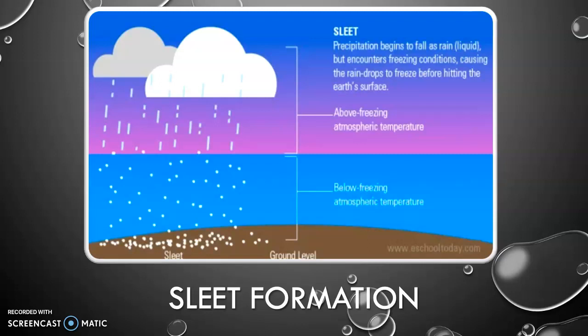Okay, sleet formation. Precipitation begins to fall as rain, but encounters freezing conditions, causing the raindrops to freeze before hitting the Earth's surface. So usually the atmospheric temperature is above freezing, and then once it hits, it's below freezing in the atmospheric temperature.